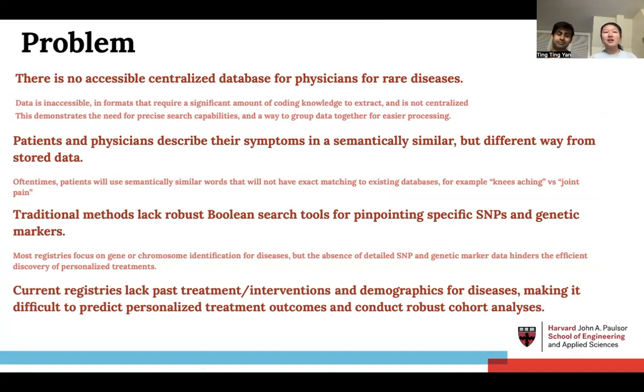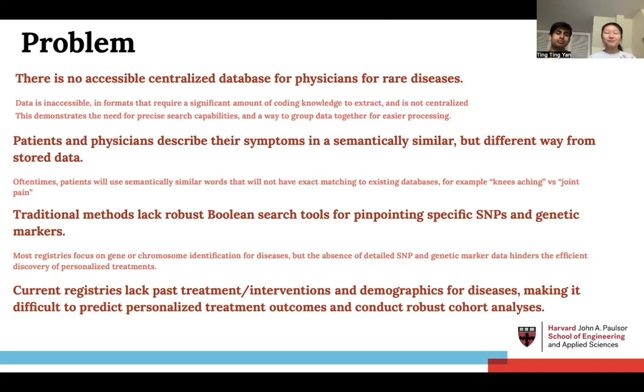So a couple of the main problems that we saw during the hackathon and we thought should be addressed is firstly that there's a lack of an accessible centralized database for physicians, patients, researchers that specifically target rare diseases. In addition, this data is sort of inaccessible because it's often in formats that require a lot of coding knowledge to extract, process and understand.